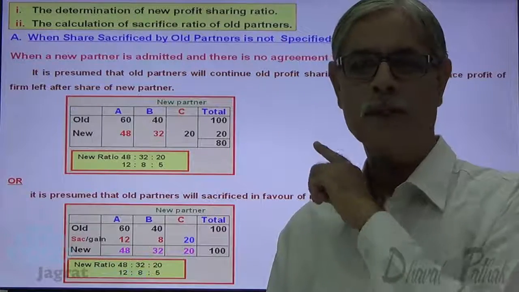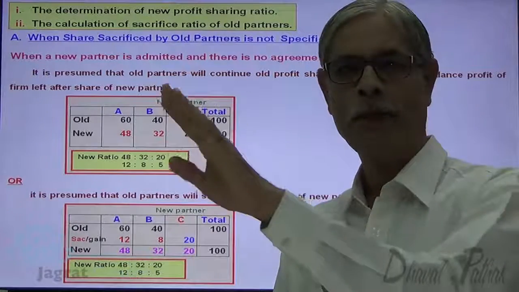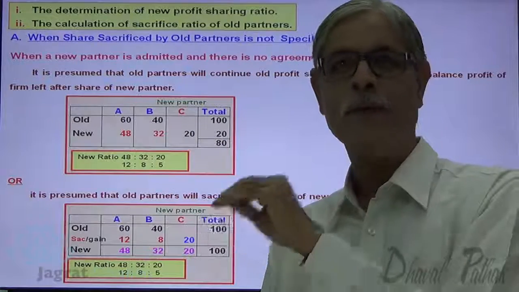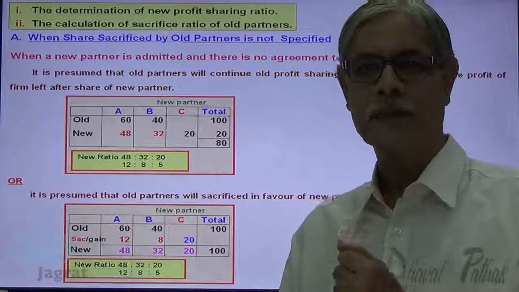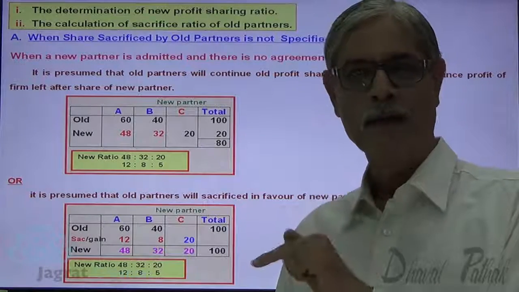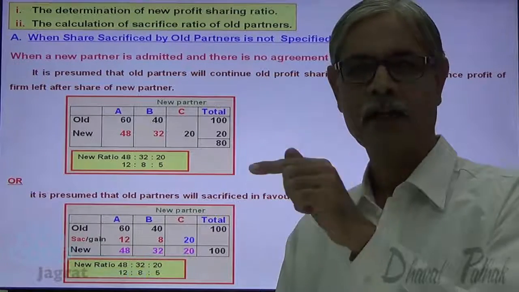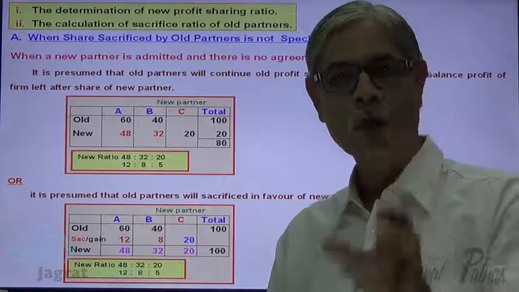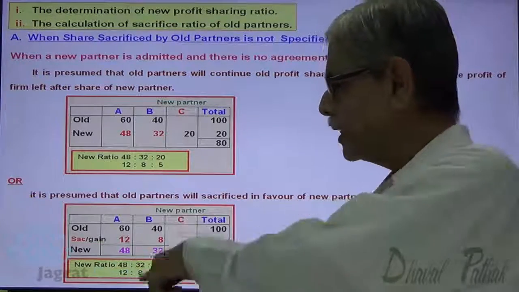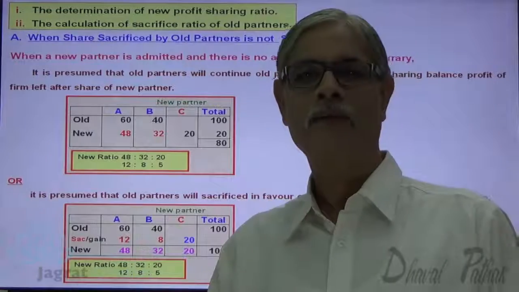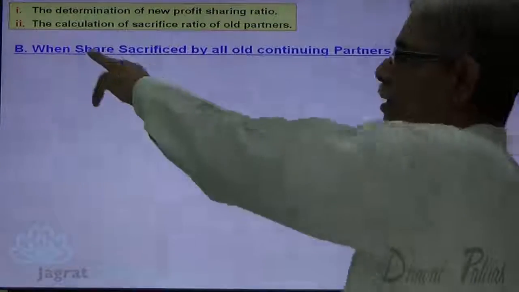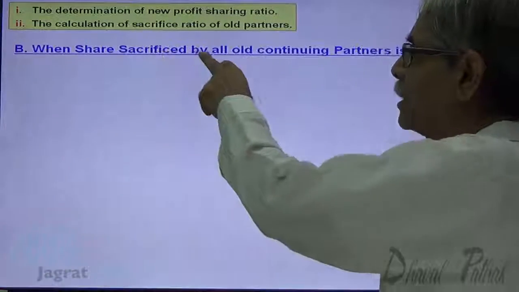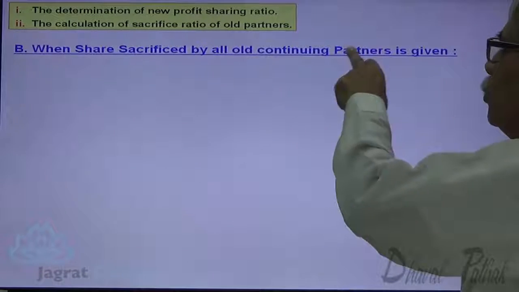What is the first presumption? Give share to a new partner. Whatever the profit left, that will be distributed by old partners in the old ratio. Second presumption, give a share to a new partner in the old profit sharing ratio. So this is how we get the same answer. Now I want to take care of another alternative wherein share sacrificed by all old continuing partners is given.